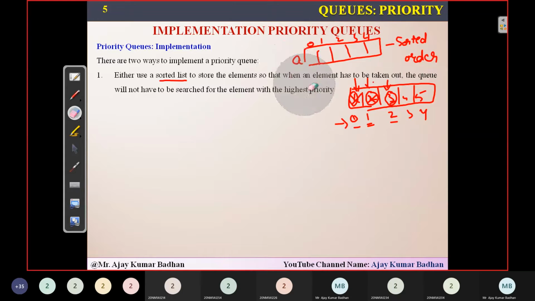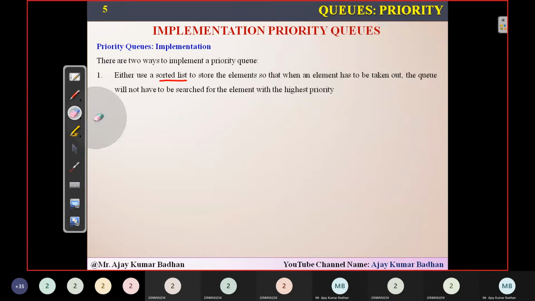So whenever you insert elements into the array, just use a sorted list. This way, you need not search the entire array to determine which one has the highest priority, because you have already sorted the elements and placed them. The one at the front has the highest priority and the last has the lowest. So you don't have to search anything; you can simply delete elements from the front, one by one.